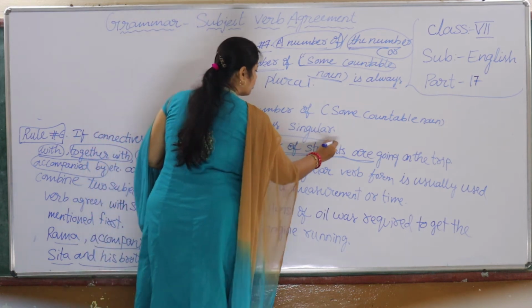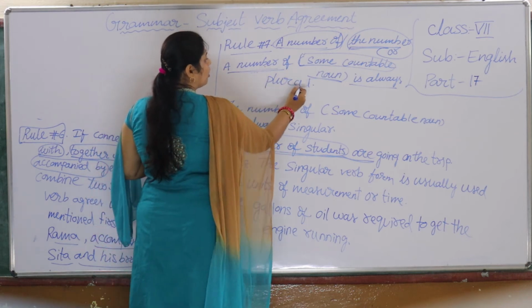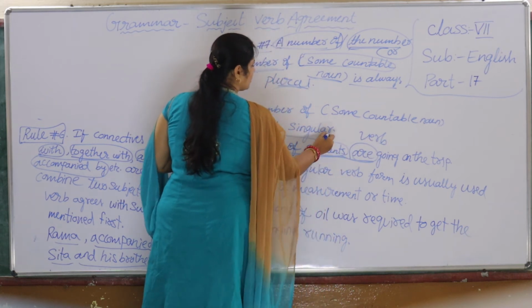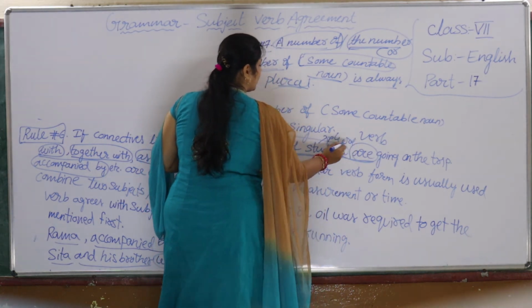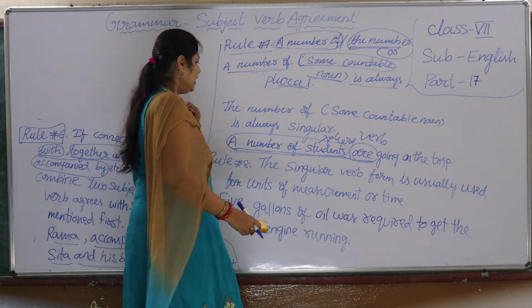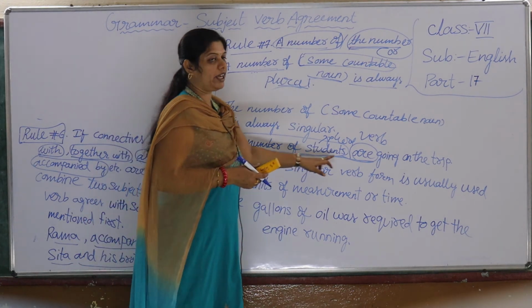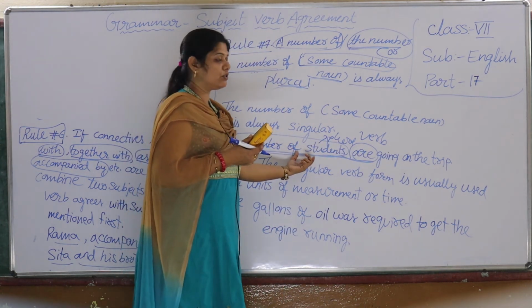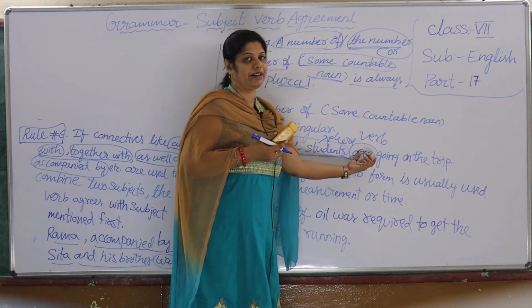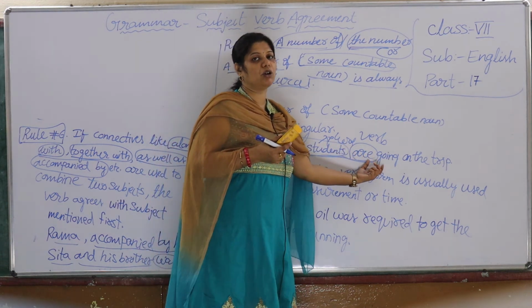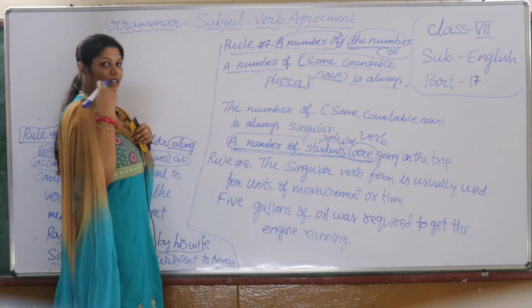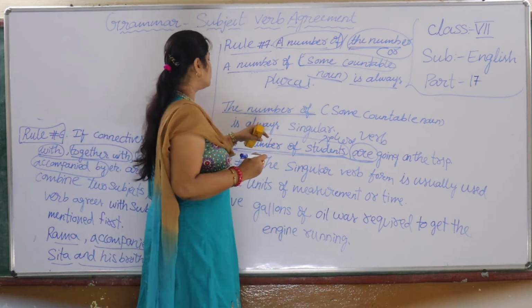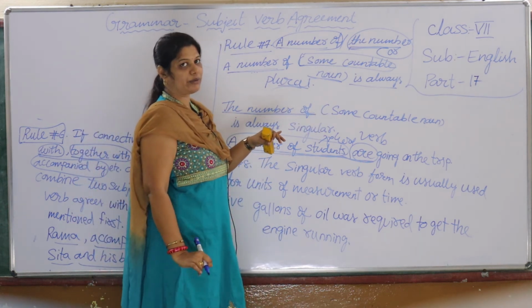A number of is always plural; see here, are, the verb is plural, students plural. Okay, the subject agrees with the verb, children. Here a number of students agrees with the verb are. Why? Because it is plural and the verb must also be plural. Understand, children? But when it comes to the number of with countable nouns, we must always consider it as singular.